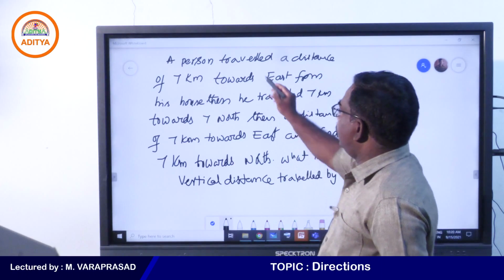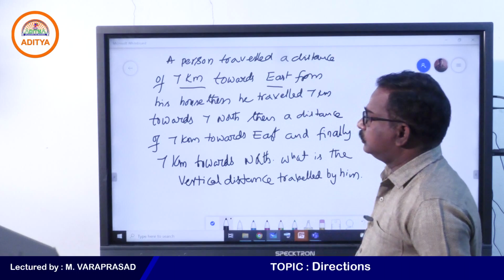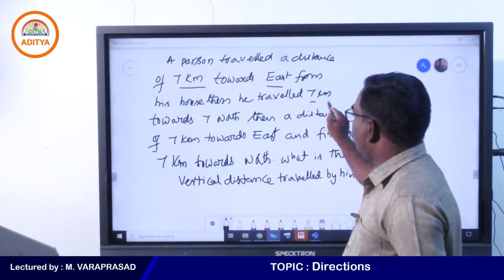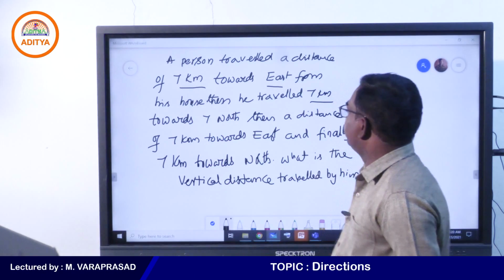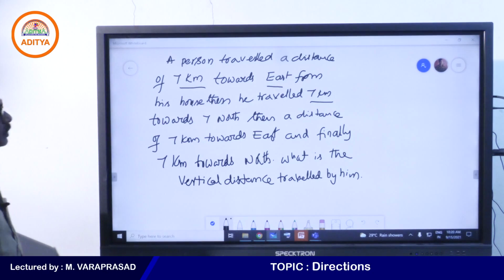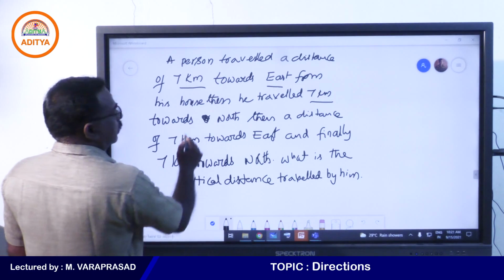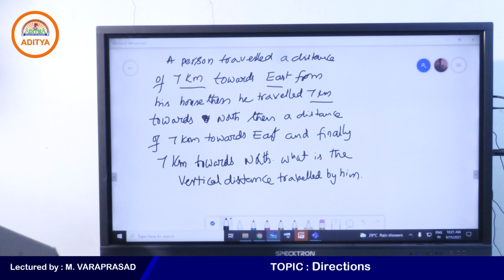A person travelled a distance of 7 kilometers towards east from his house. Then he travelled 7 kilometers towards north. Then a distance of 7 kilometers towards east. And finally 7 kilometers towards north. What is the vertical distance travelled by him?